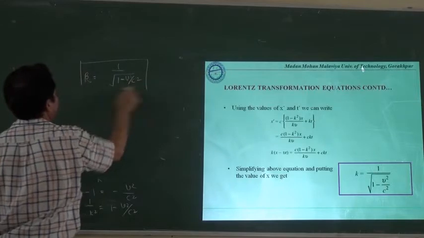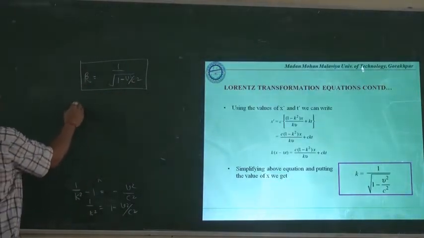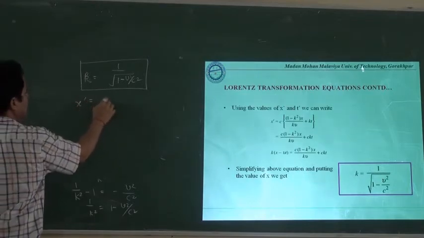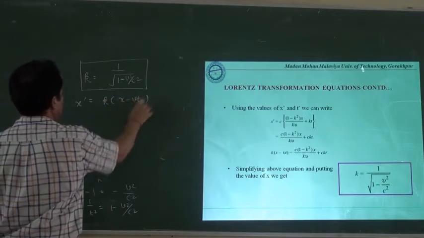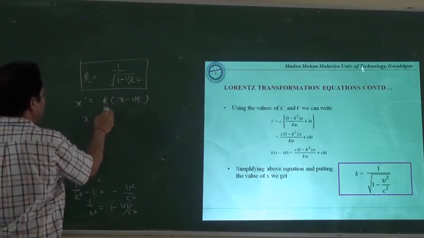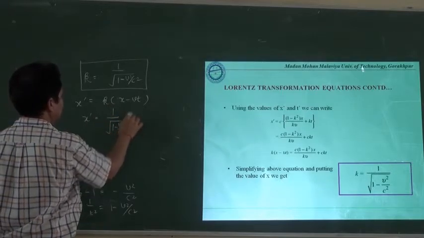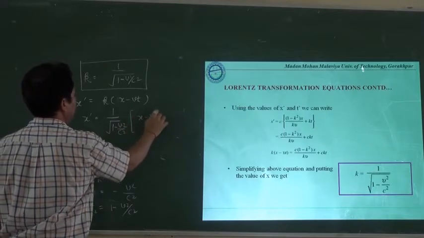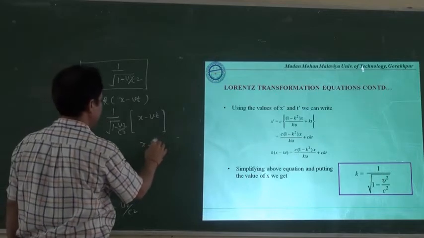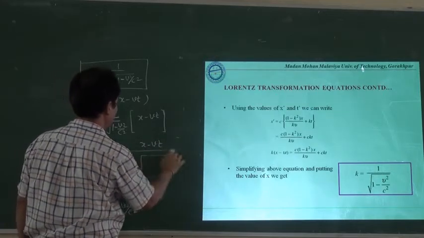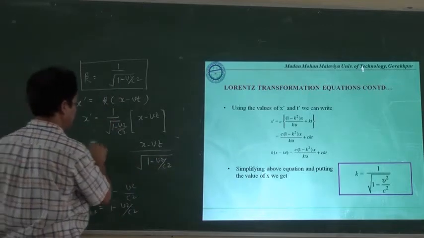Now we have the value of k. By putting this value in the earlier equation where we wrote x dash is equal to k times x minus vt, we'll have x dash is equal to 1 upon under root 1 minus v square upon c square, within bracket x minus vt. Finally we may write it as x minus vt upon under root 1 minus v square upon c square. This is the value of x dash.